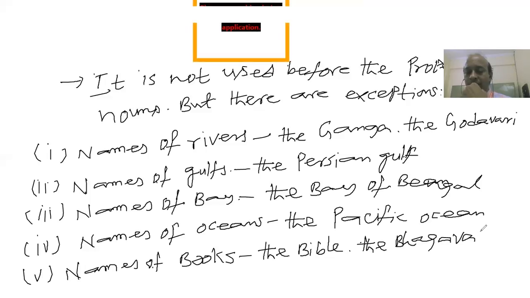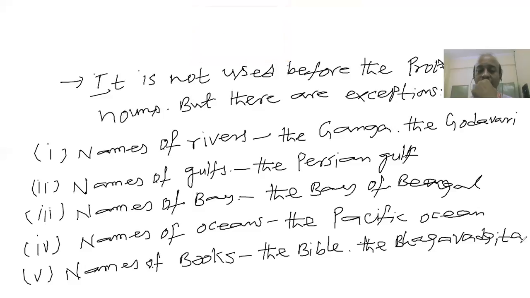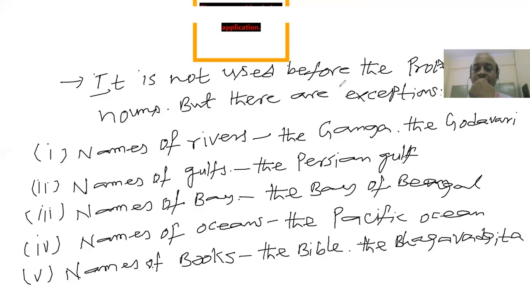So these are some of the proper nouns before which we use the definite article the. Similarly, you can say even before the names of seas, the Red Sea, and so on. You can use the definite article the before the proper nouns. So these are some of the exceptions here.